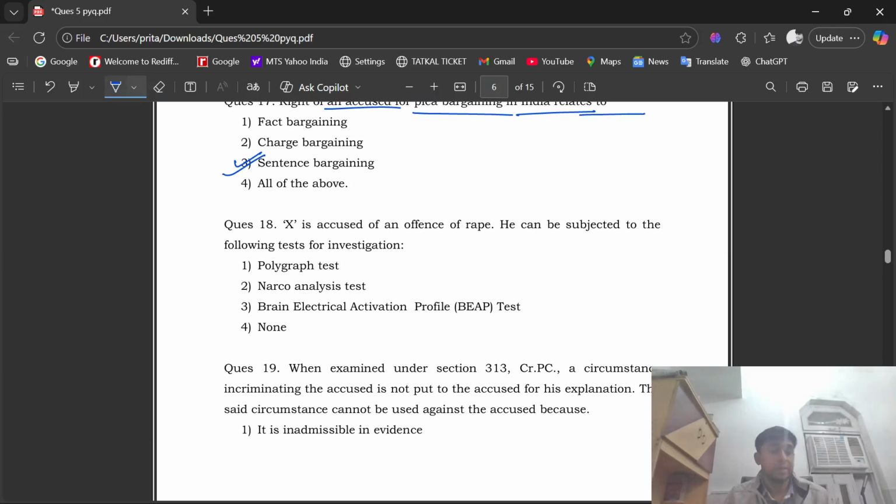See question number 18. X is accused of an offense of rape. He can be subjected to the following test for investigation. First one is polygraph test. Second is narcoanalysis test. Third one is brain electrical activation profile, that is BEAP test. Or option number 4, that is none of the above. Here the right option is option number 4, that is none of the above.